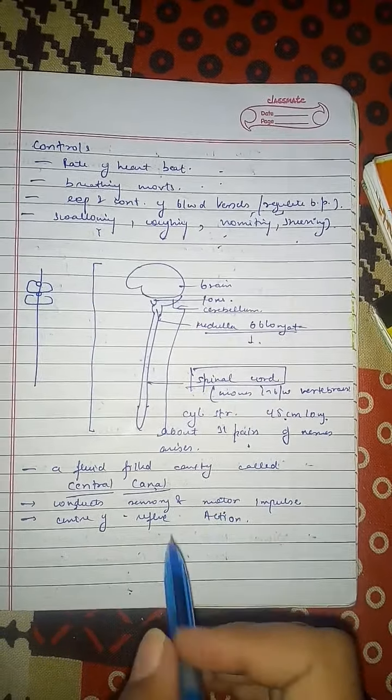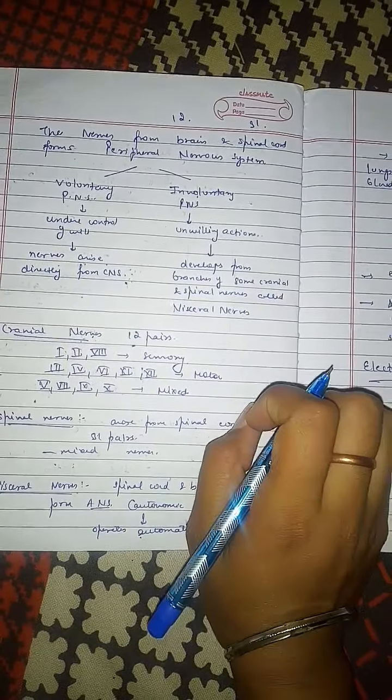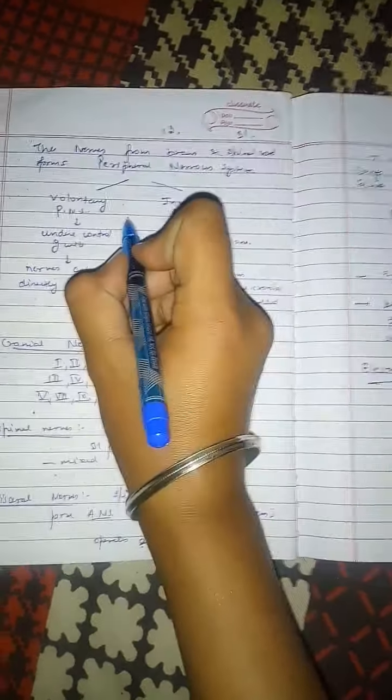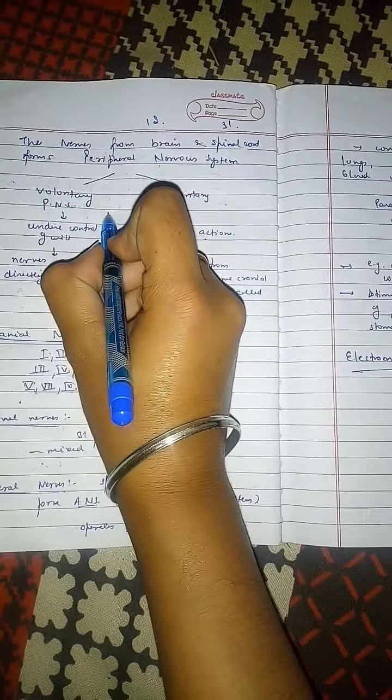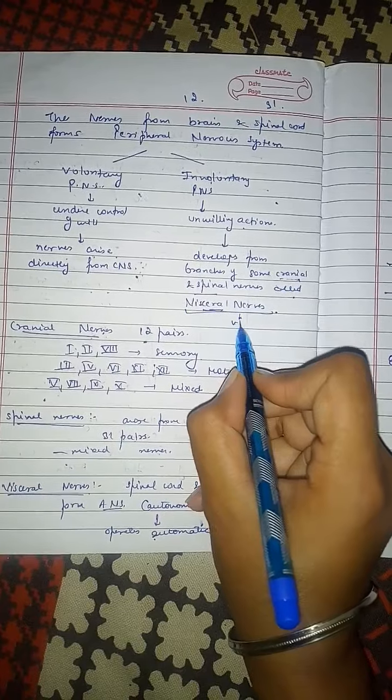Now, the 12 pairs of nerves from the brain and 31 pairs of nerves from the spinal cord form the peripheral nervous system. The peripheral nervous system is of two types: voluntary and involuntary. The voluntary peripheral nervous system is under the control of will, that is, it works according to the control of the organism, whereas the involuntary is against the wish. Here nerves arise directly from the central nervous system. Here nerves are both cranial and spinal nerves, and these are called visceral nerves. These nerves are present in the visceral organs of an organism.